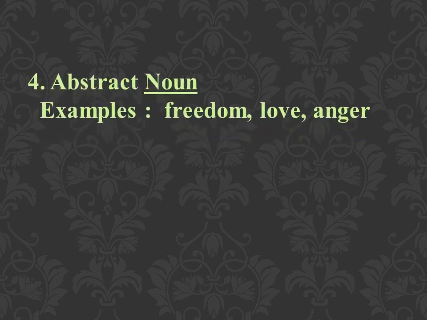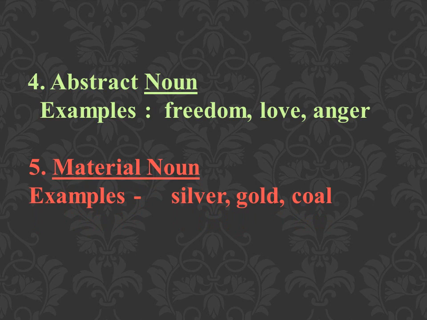Next type is abstract noun. Now, what is abstract noun? An abstract noun refers to quality, action, idea or feeling. Example, freedom, love, anger. That means which we cannot see, we cannot touch, only we can feel. Next type we have is material noun. Material noun is the name of a thing or substance that exists only in the form of a mass, that we call a material noun. For example, silver, gold and coal.